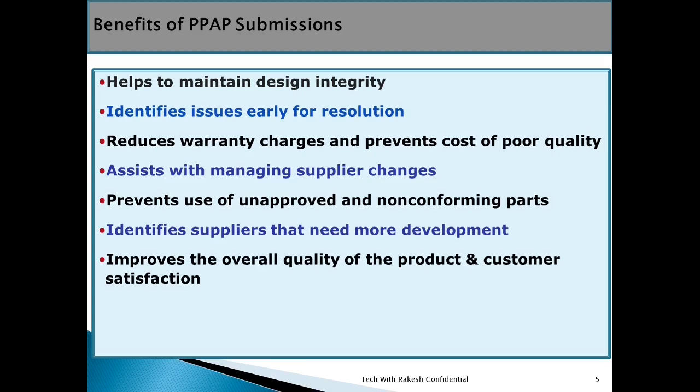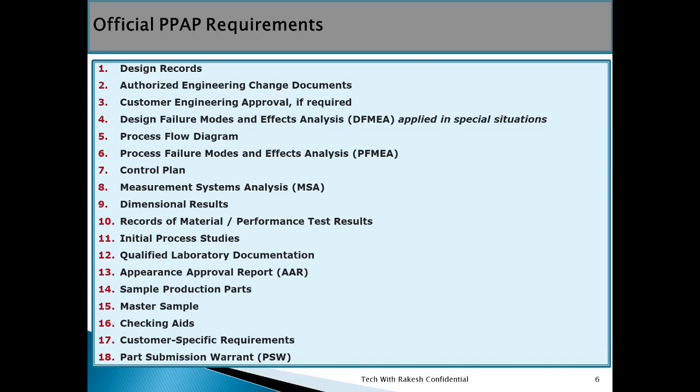Official PPAP requirements. What are the requirements of the PPAP? Say that PPAP is a set of documents. All information regarding product quality and their capacity are combined in a set of documents, and that set of documents is called the official PPAP documents. So now 18 official PPAP documents are available. You can go through these 1 to 18.